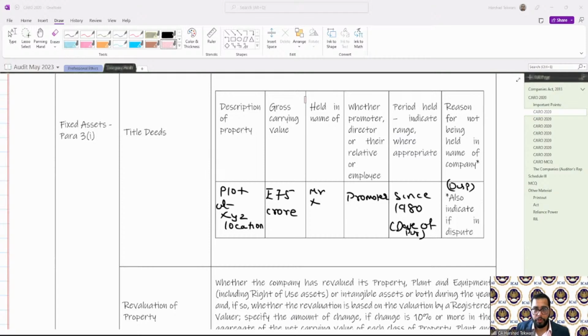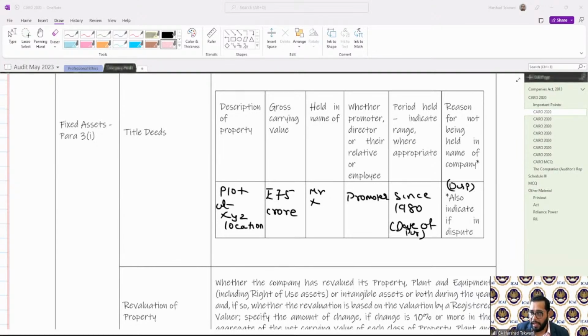There is one question: if the company does not follow any clause, do we need to delete the clause, or do we need to write that this clause is not followed? If in CARO any clause is not applicable to a company, can we delete the clause?